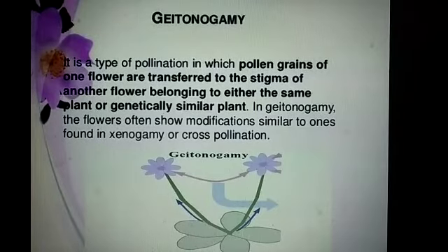So geitonogamy is a kind of pollination where pollen grains from the anther of a flower are transferred to the stigma of another flower borne on the same plant. You have to learn that it is a different flower but the same plant. Okay.